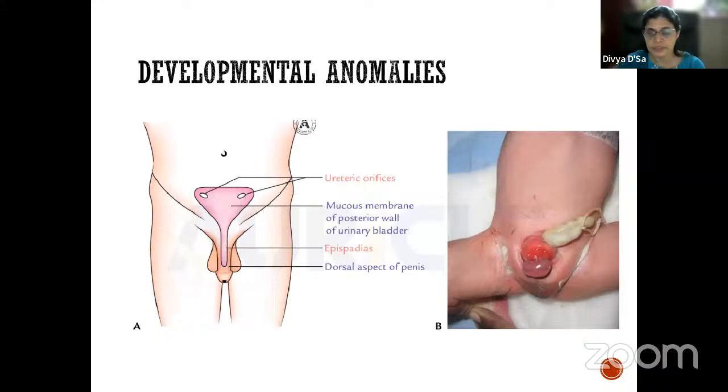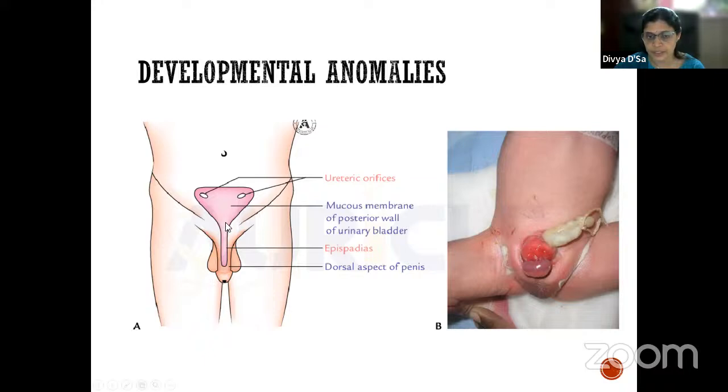So what happens is, during the lateral folding of the embryo, the lateral folds are formed and they grow medially and fuse with each other. But here they have failed to fuse. And those mesodermal cells, during that folding, would have formed the anterior abdominal muscles of the anterior abdominal wall.